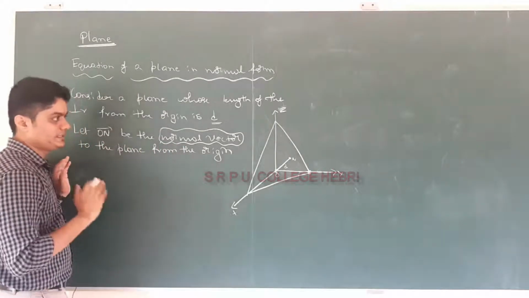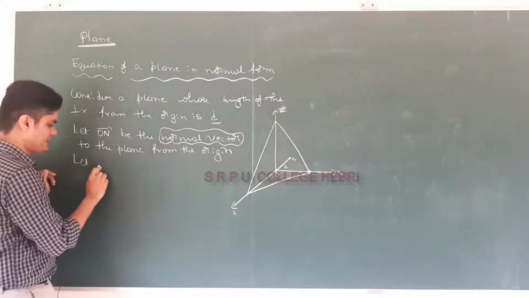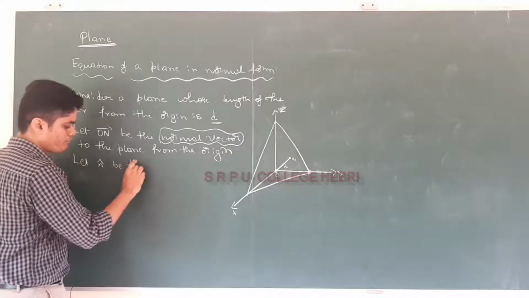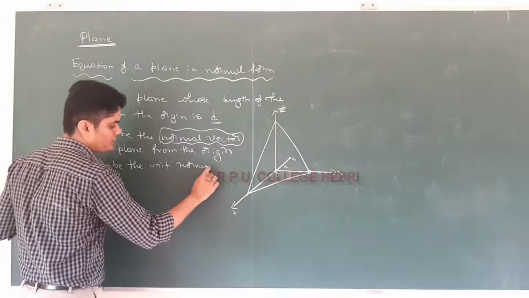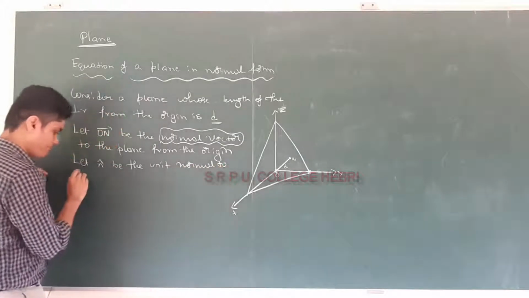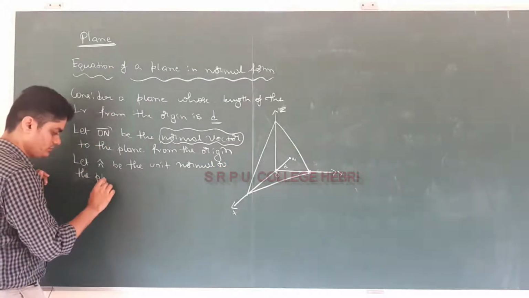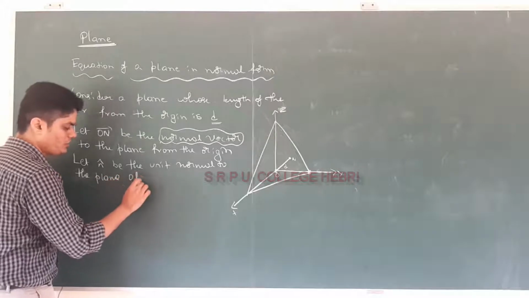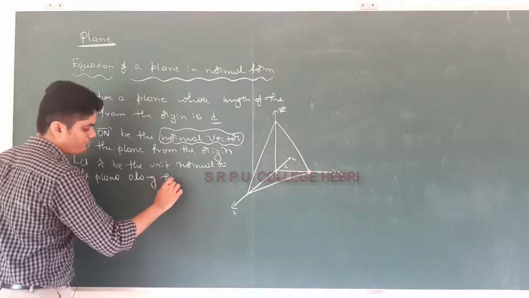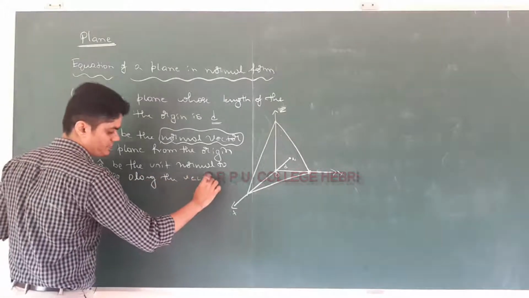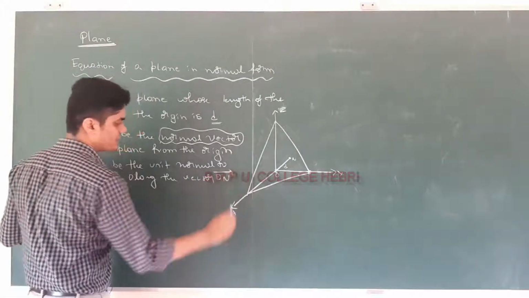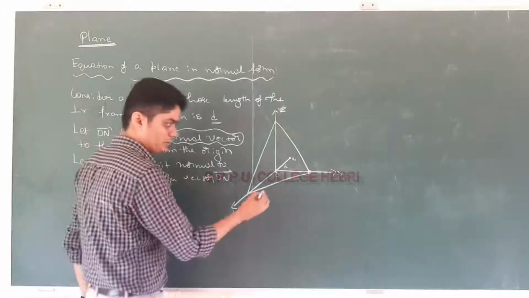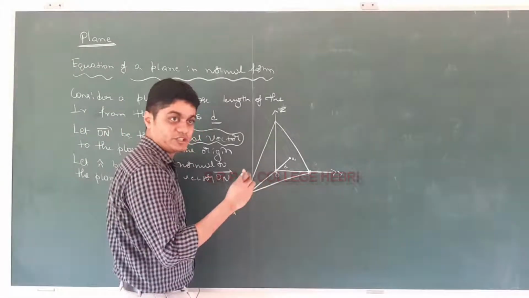Now let n cap be the unit normal to the plane along the direction of vector on. What is a unit normal?